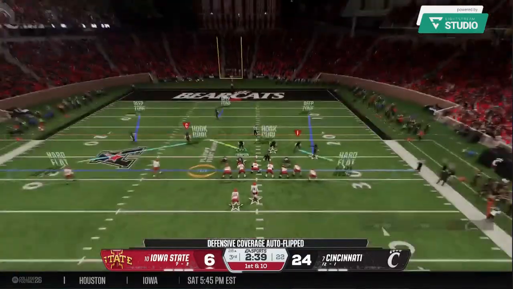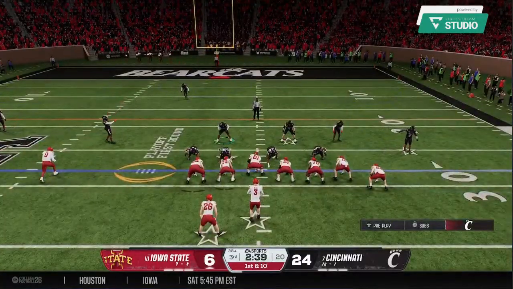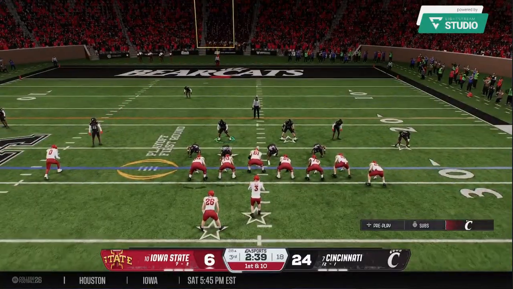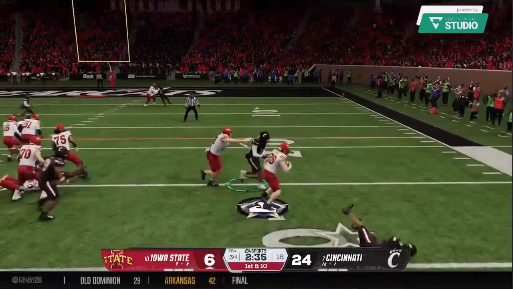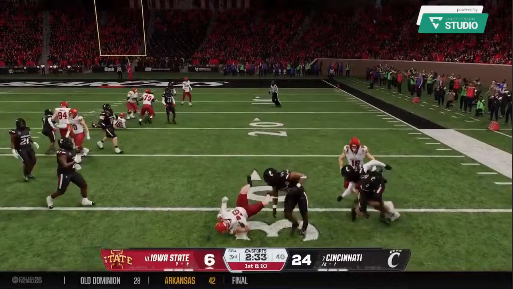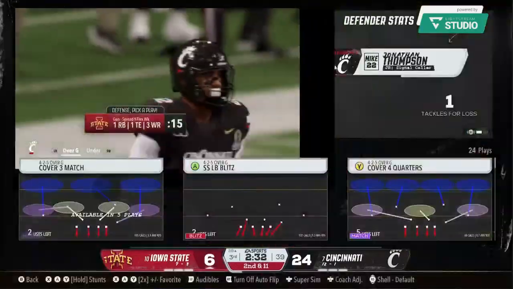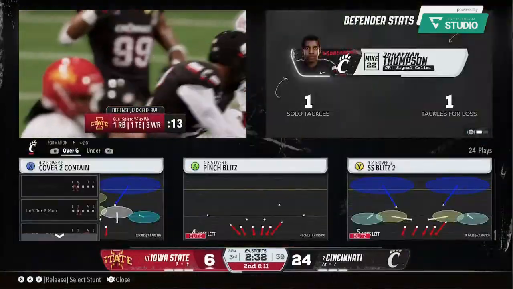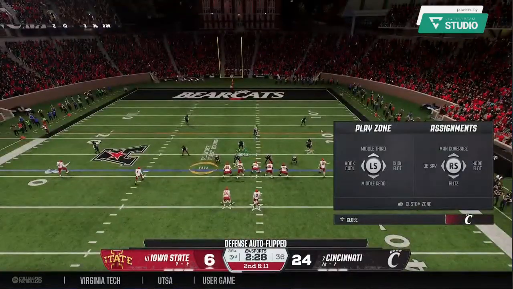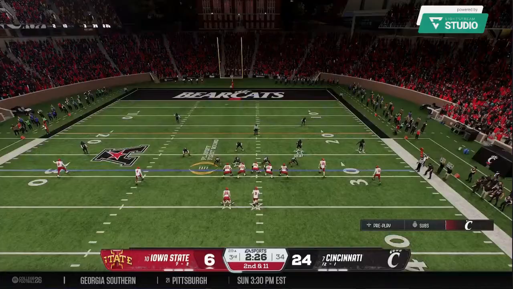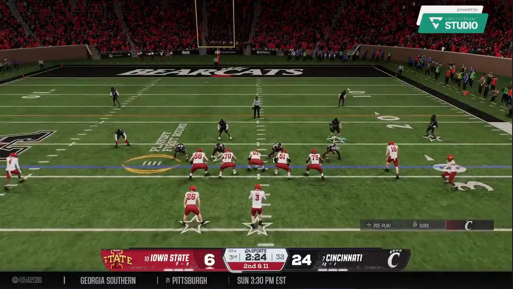So the choice to go for it doesn't pan out this time. Here comes a handoff. Powers through. Breaks the tackle to get back to the line of scrimmage, but that's it. Chris, textbook job by the defense surrounding the runner and preventing that play from being bounced to the outside.